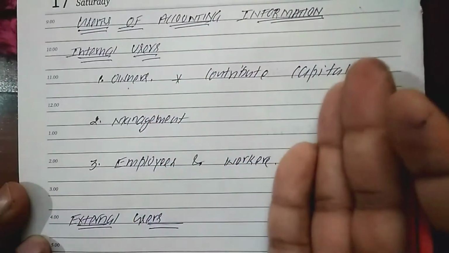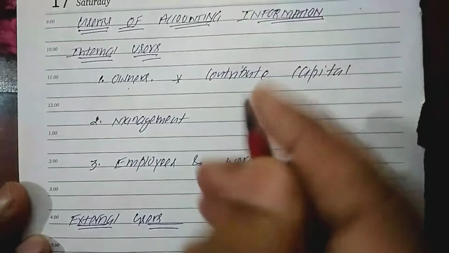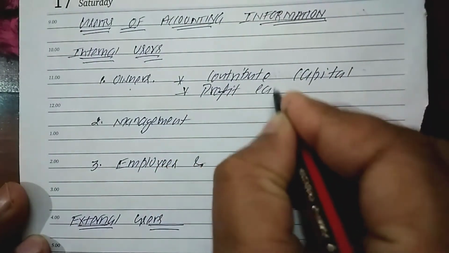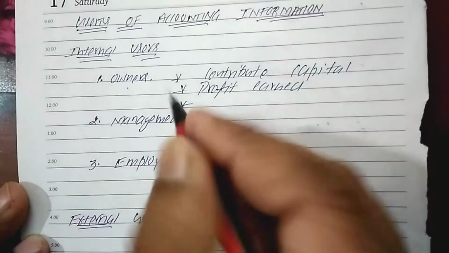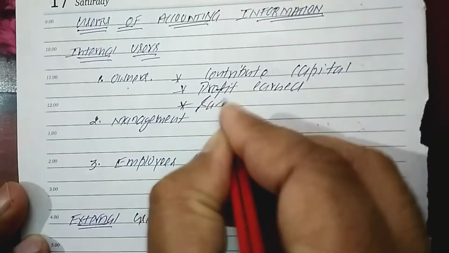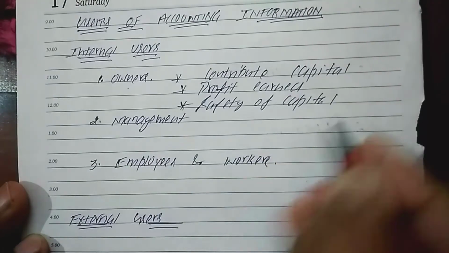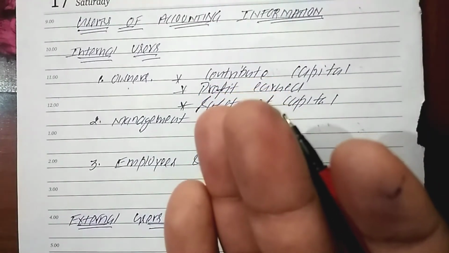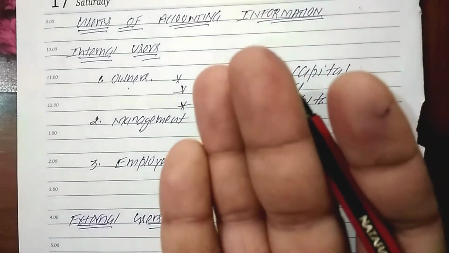Now someone who contributes the capital needs the financial information because he wants to know how much profit he earned. So that is the reason he needs the accounting information. Second, he wants to know whether his money is safe or not. So he wants to know about the safety of capital. That is the reason he needs the accounting information. So owner of the business requires the information regarding the company.